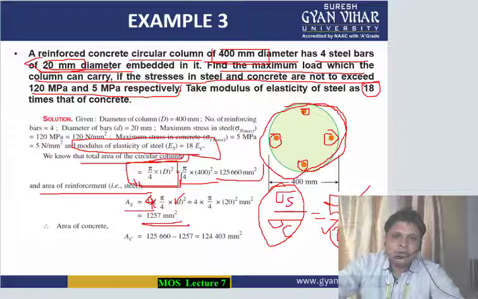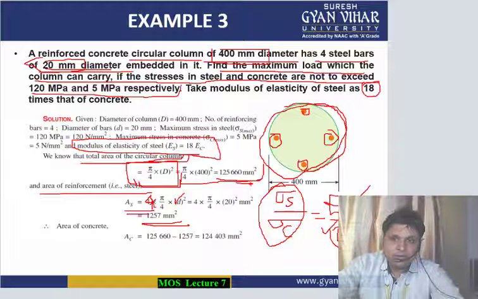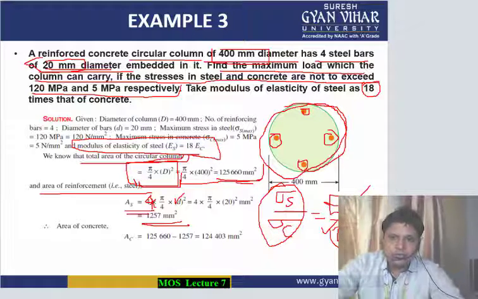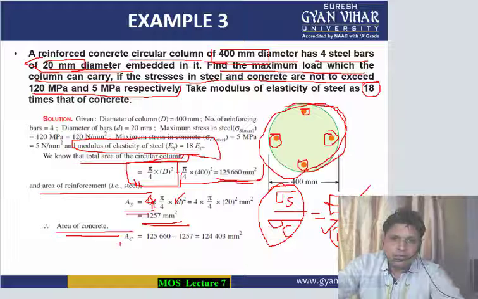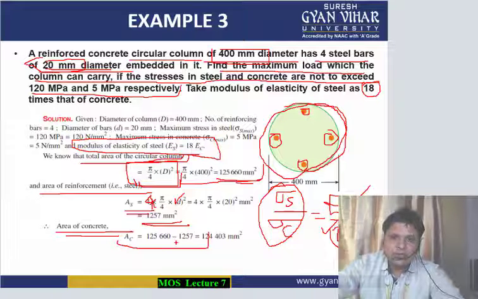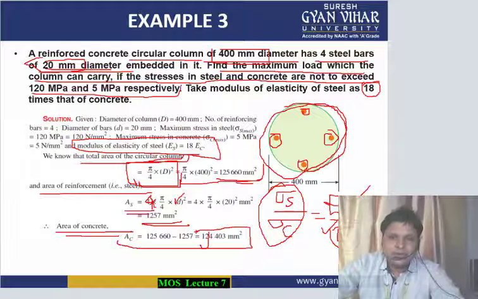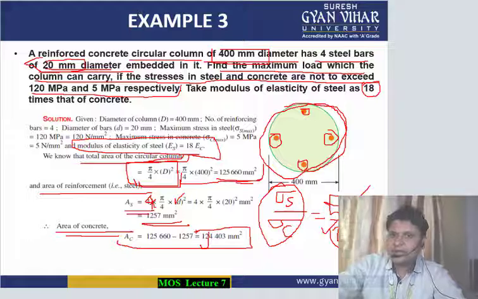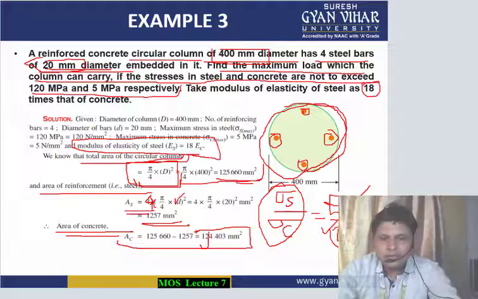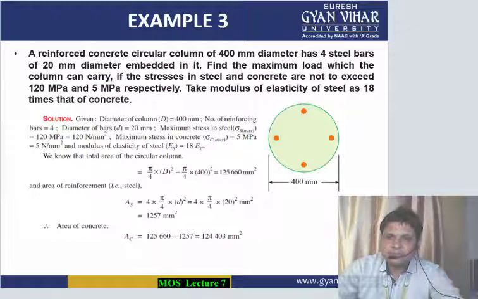So this is the total area of steel bar, and this is the total area of the complete column. So from this you can get the area of concrete by subtracting the area of the 4 steel bars from the total area. So this is the area of concrete. Now since the first step is to calculate the area, and we have calculated the area, coming to the next step,